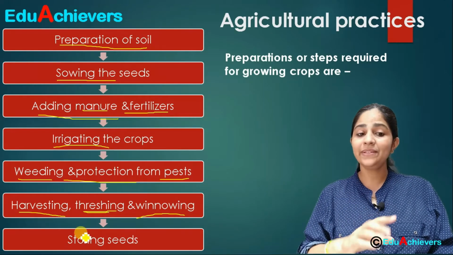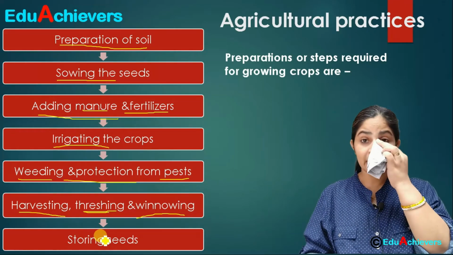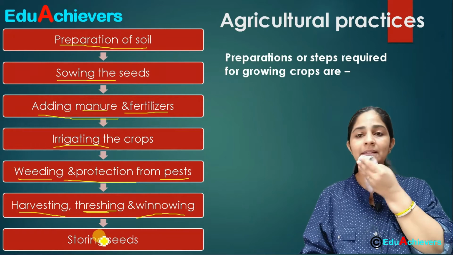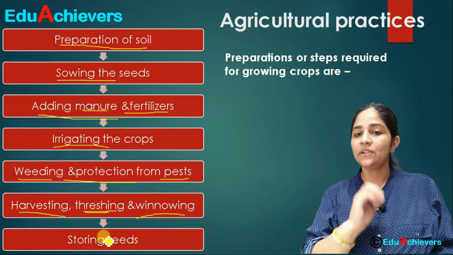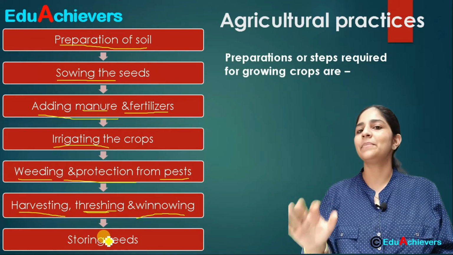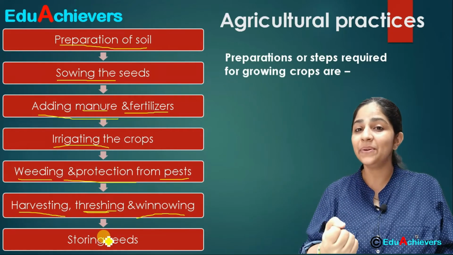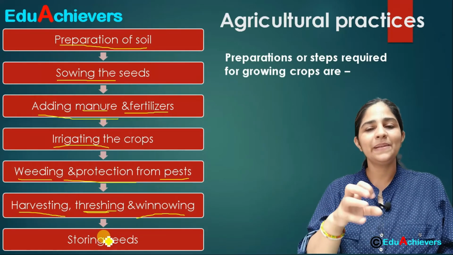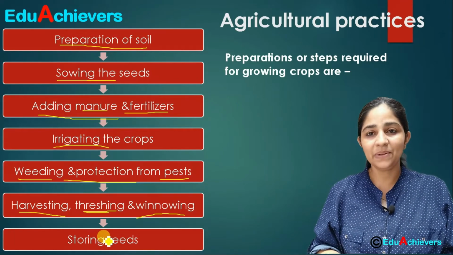After these three steps, the next is storing the grains. Before the farmers store the grains, they generally let the seeds dry in the sun for some time. Why do they let it dry? So that the moisture content will reduce and fungal growth will not occur and insects will not be able to grow in it.